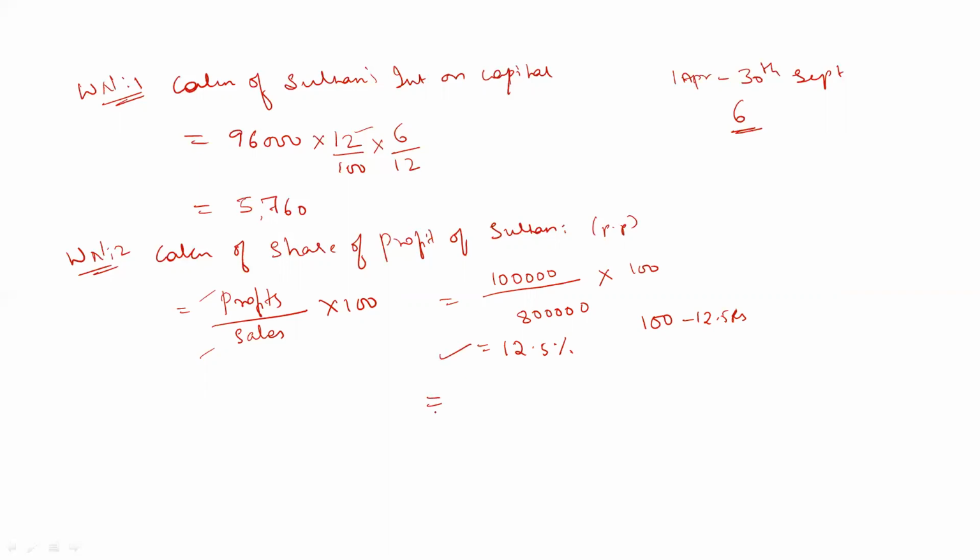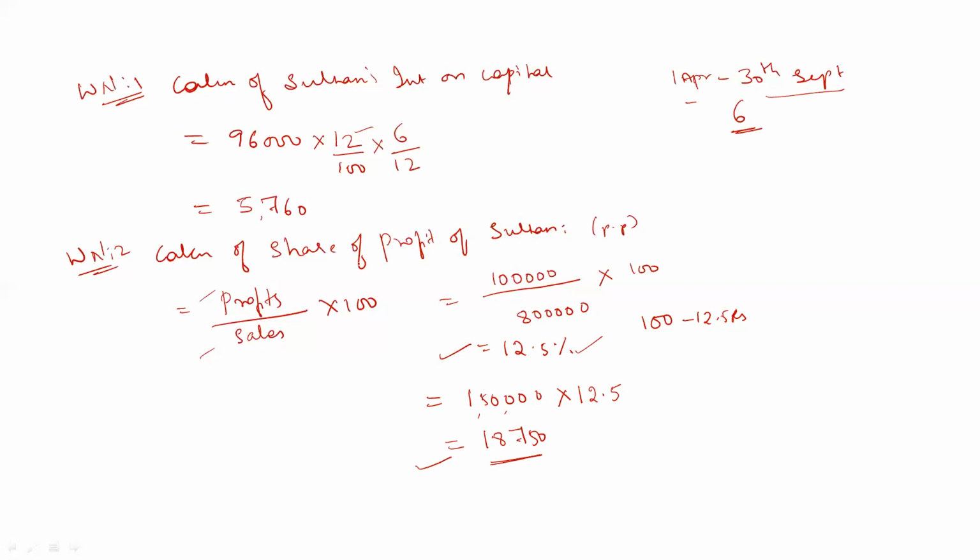Then we have sales for the current year. Current year in the sense from 1st of April to 30th of September sales are given. So that is 1,50,000 rupees into, we know the profit percentage, so multiplied by 12.5. So we will get the value as rupees 18,750. Now these are the profits for the current year, but these profits are for the whole firm.